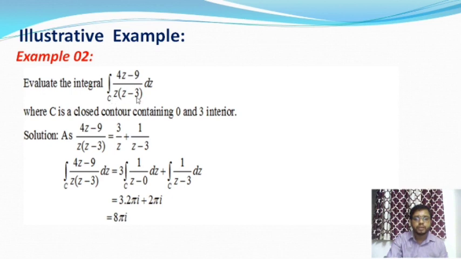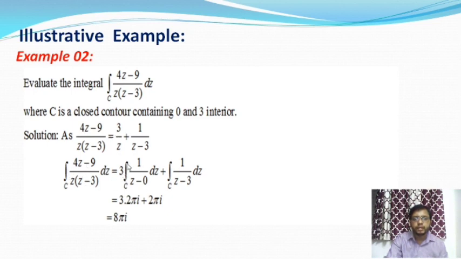This function can be decomposed into two partial fractions. The first fraction is 3 by z and the second one is 1 by z minus 3. Therefore the integration over C of (4z minus 9) by z into (z minus 3) dz is divided into two parts. The first part is 3 into the integration over C of 1 by (z minus 0) dz, and the second part is the integration over C of 1 by (z minus 3) dz.